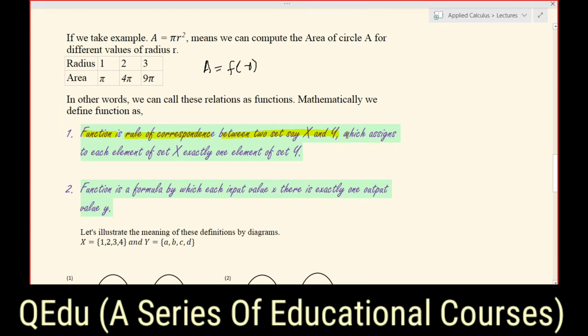This rule assigns to each element of set x exactly one element of set y.